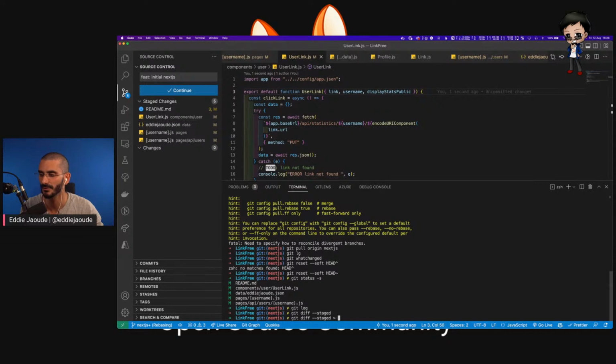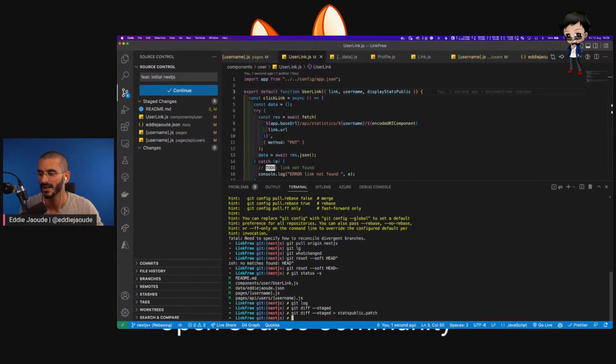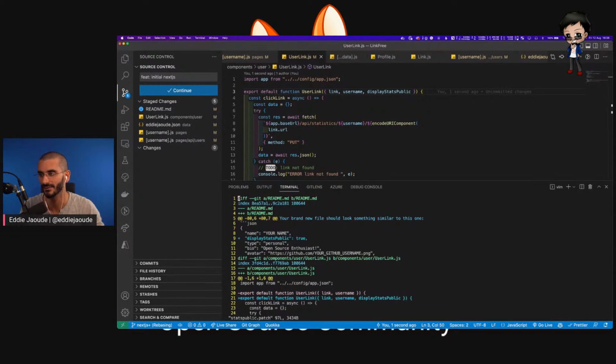I'm going to pipe it to, I usually do an issue number, but I haven't got an issue number. So in this case, I'll name it stats public, just any name for me. And I'll put a dot patch because in my global git ignore, those are hidden for me, so I won't accidentally commit a patch file. So I've done that, and if I look at the actual patch file, it looks like this.